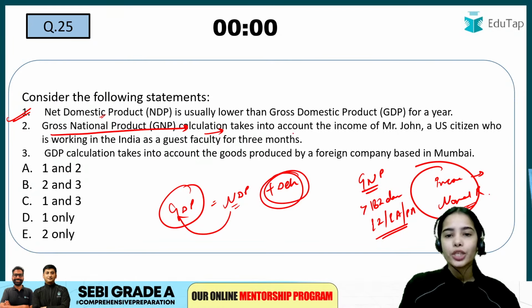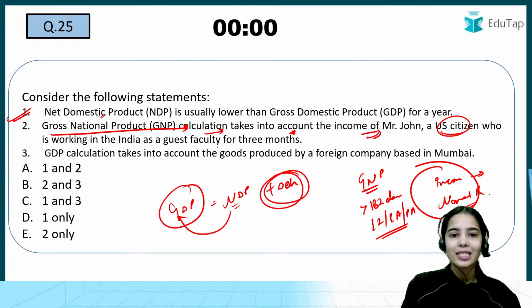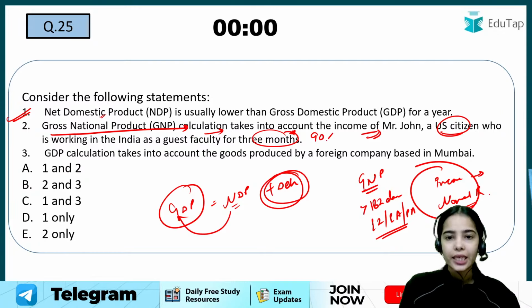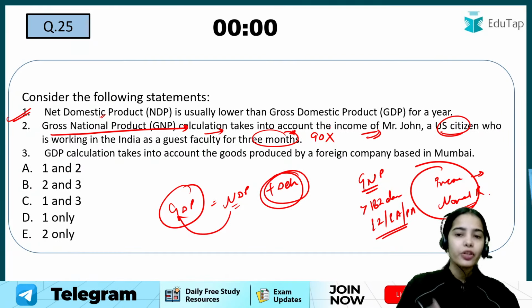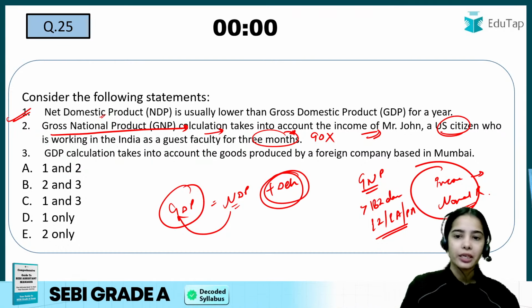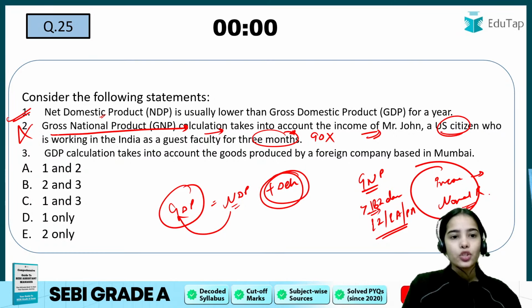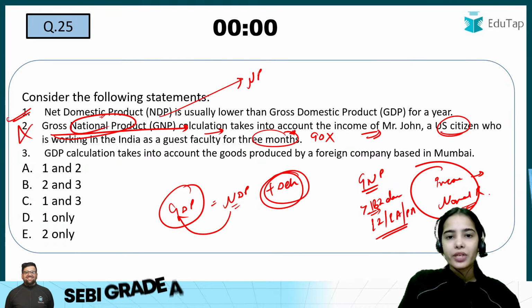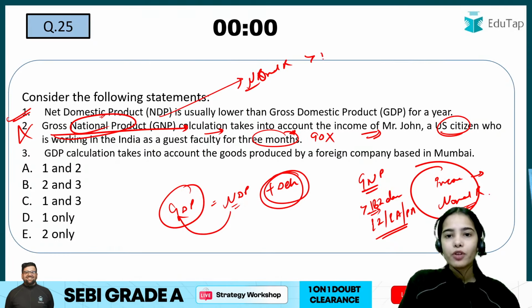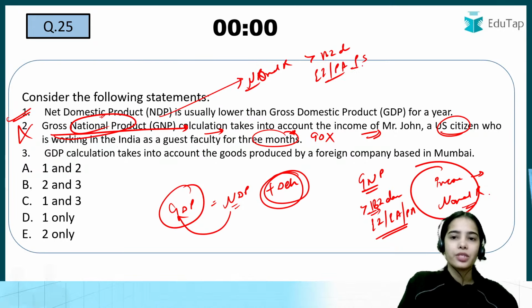Does the GNP calculation take into account the income of Mr. John, who is a US citizen working in India as a guest faculty for only 90 days? No. If he was living in India for more than 182 days, then his income would have been added in GNP. But right now he is not a normal resident of India, so the second statement is incorrect. GNP includes the income of the normal residents living in India for more than 182 days, whose productive services are in India.